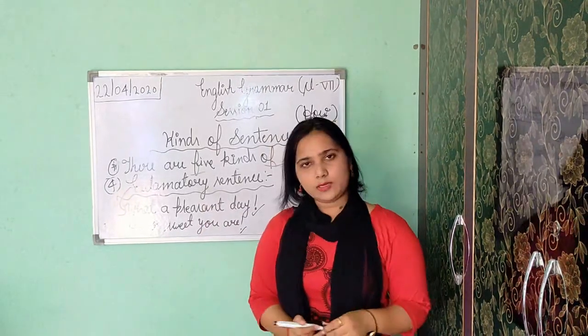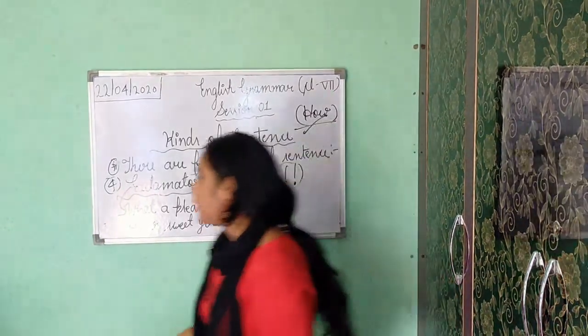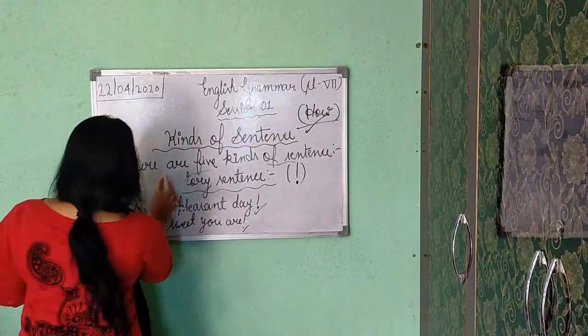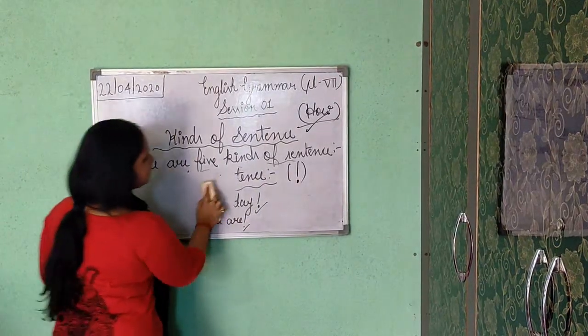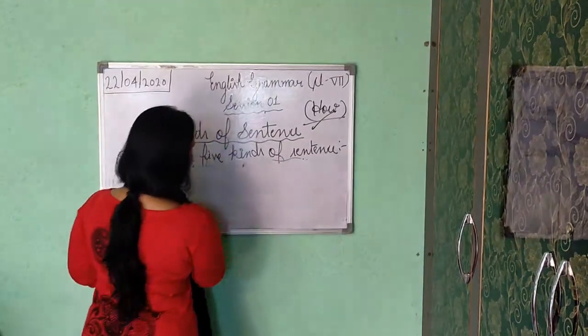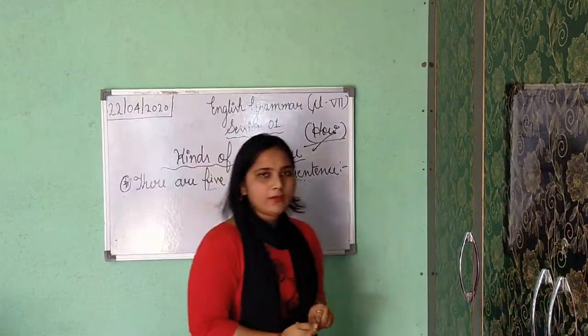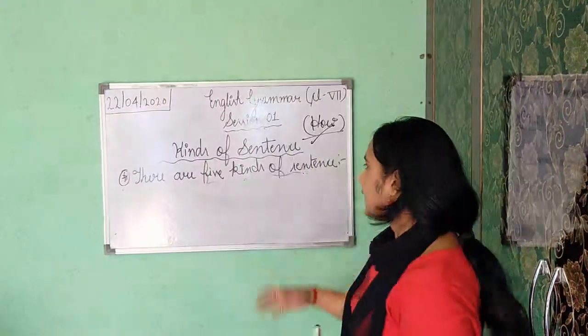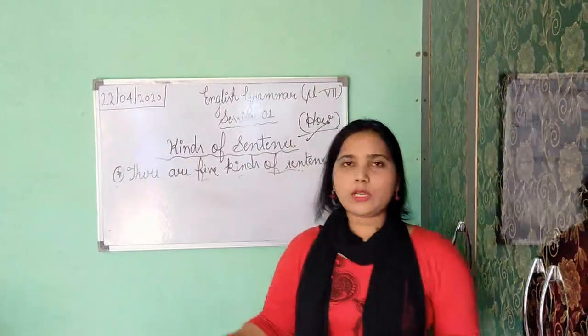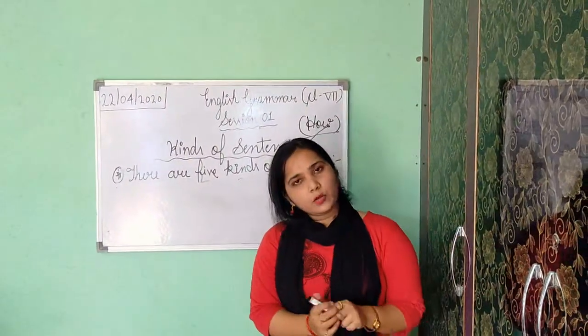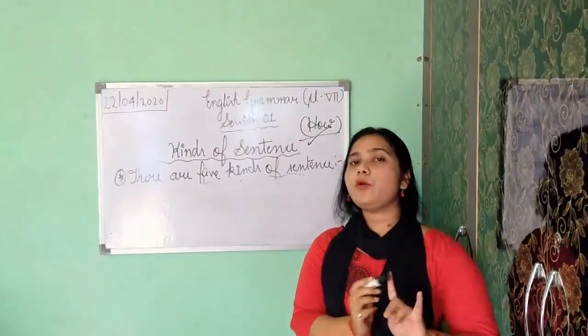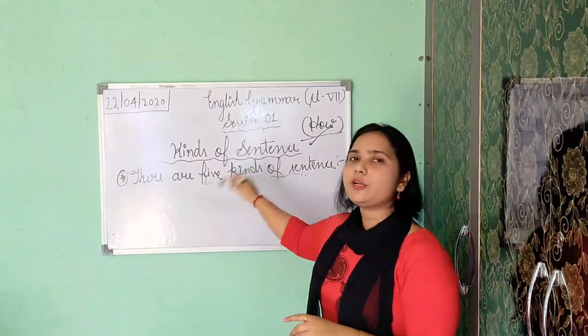So it is your exclamatory sentence. Now, the last kind of sentence is not given in your book. As I have told you before starting, you will get only 4 kinds, but one more kind is there, so that kind I am going to teach you right now.